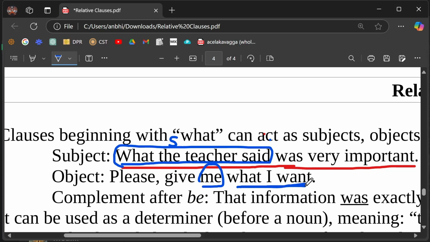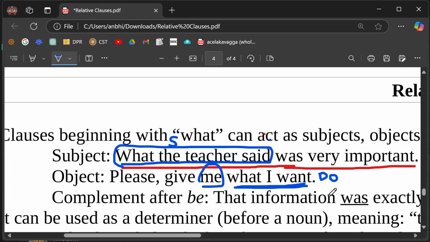Yes, this is an object, you see. What I want is an object, but it's the indirect object of this verb, give. Give this to me, yes, direct object, right? This is the direct object.